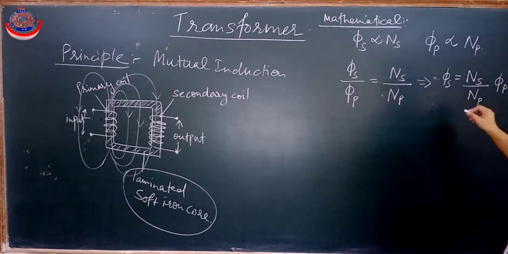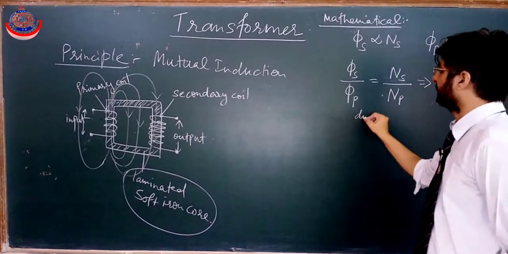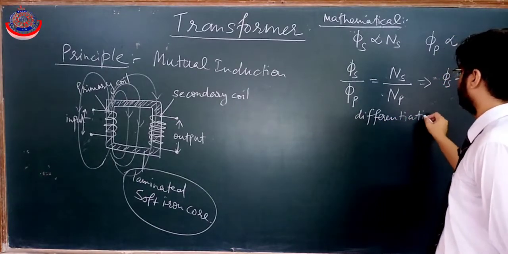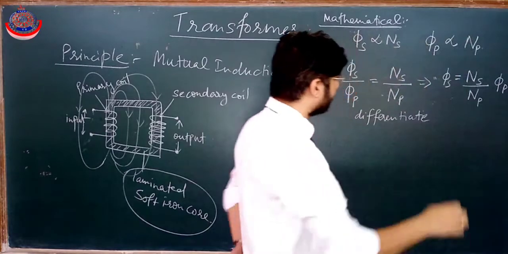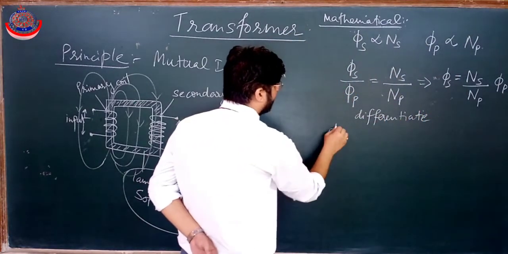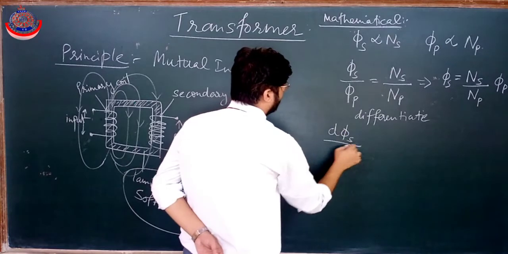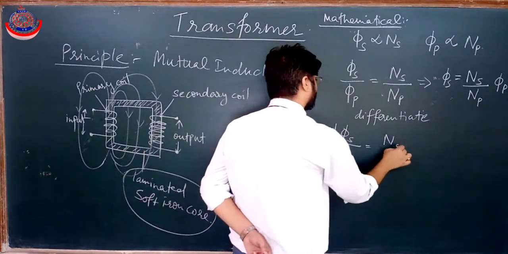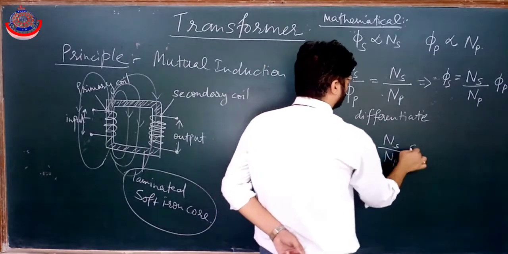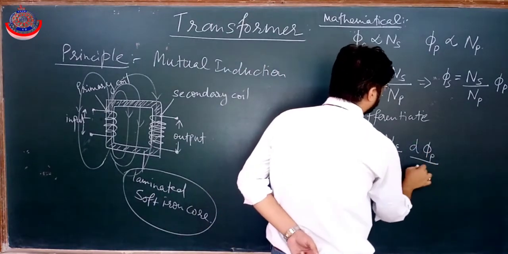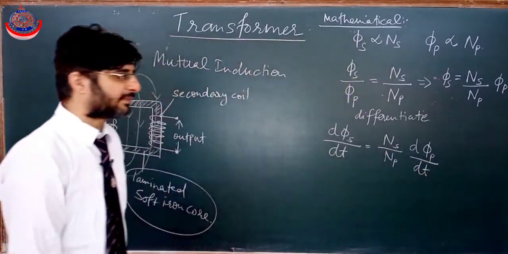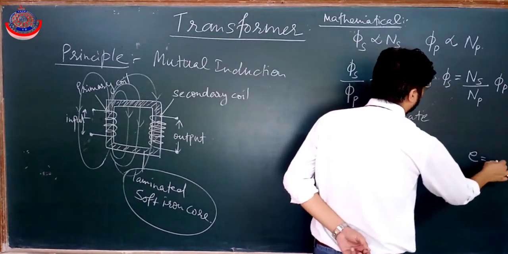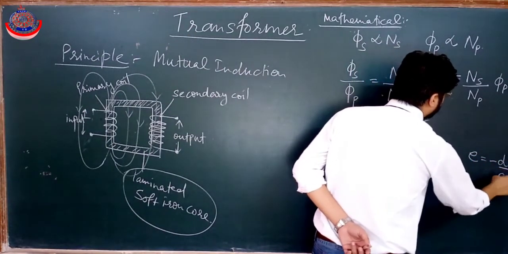Fine. If we differentiate this expression on both the sides, then d phi s by dt is equal to Ns by Np, these are constants, into d phi p by dt. And as we know, EMF is equal to minus of rate of change of flux.